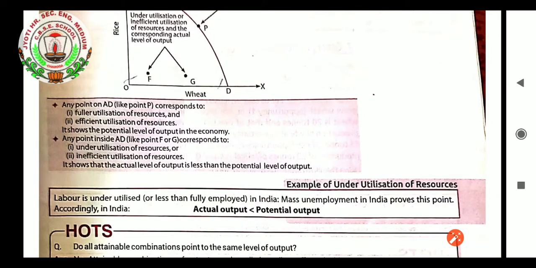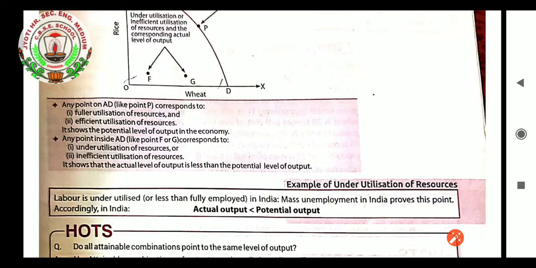Any point on AD corresponds to full utilization of resources. If we reach point P, then it is the potential level of output that we can achieve with efficient utilization of resources. It shows the potential level of output in the economy. Any point inside AD, like point F or G, corresponds to underutilization of resources and inefficient utilization of resources. It shows that the actual level of output is less than the potential level of output.